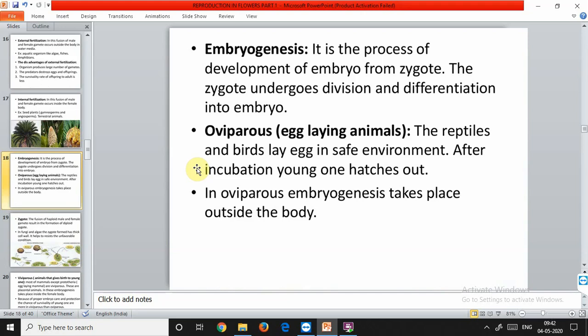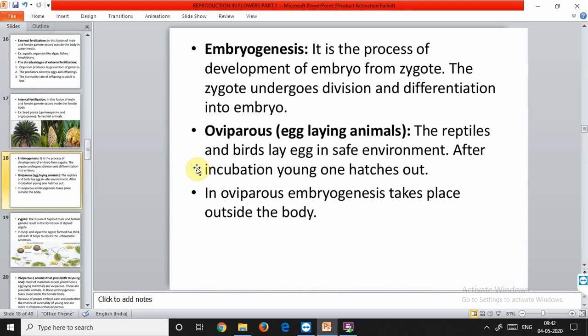Then after the cell division is almost done and the embryo has attained a suitable size, afterwards the cell differentiation occurs. And what happens in cell differentiation? In cell differentiation, the groups of cells that have attained maturity in the process of cell division are now modified to form specialized tissues and organs to form an organism.